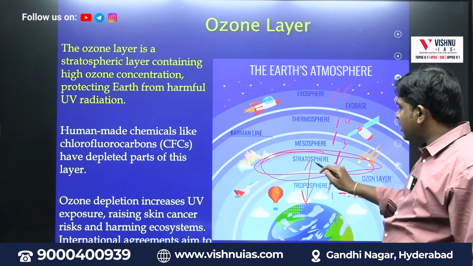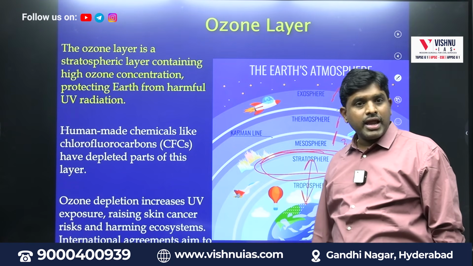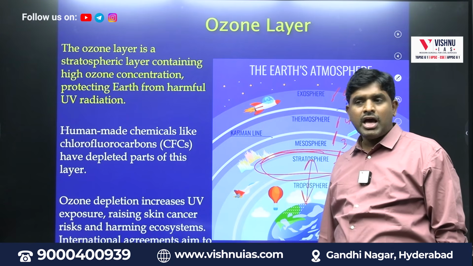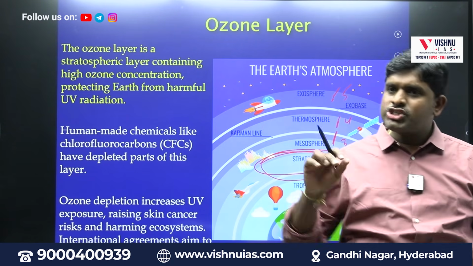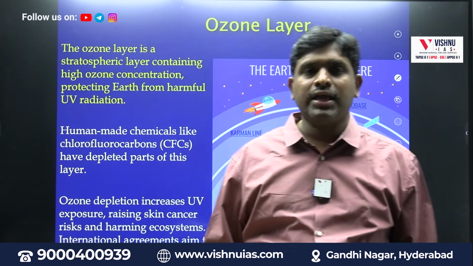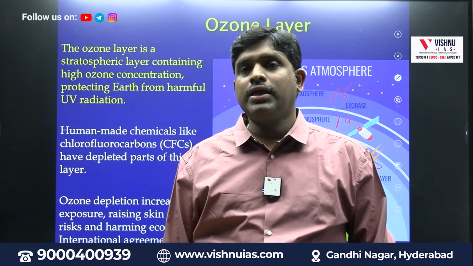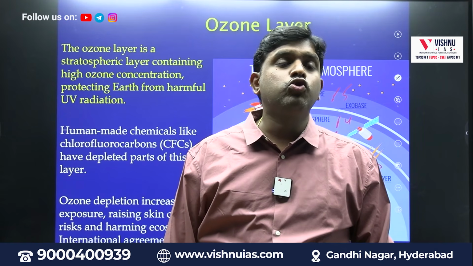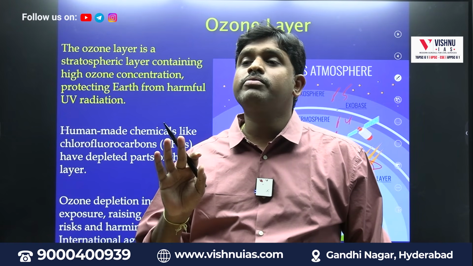Here in the stratosphere, somewhere around 9 kilometers, 9,000 meters from the Earth, we have a range called what? Stratosphere. In the stratosphere, we have ozone, O3. The main function of ozone, O3, is what? It will not allow the UV rays which are coming from the sun to go down.